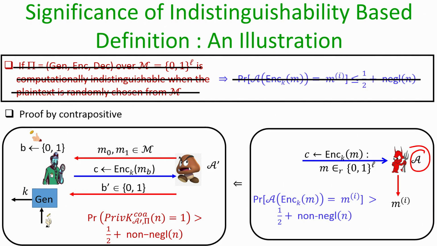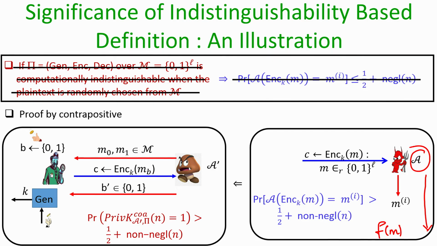So, with whatever advantage our adversary A could compute the function f of m, remember the function f of m here is computing the ith bit of the underlying plaintext.